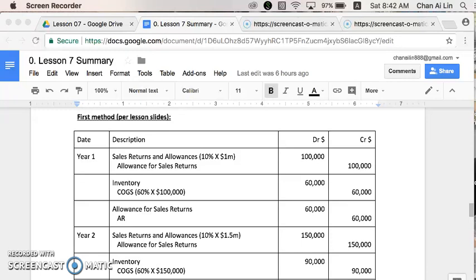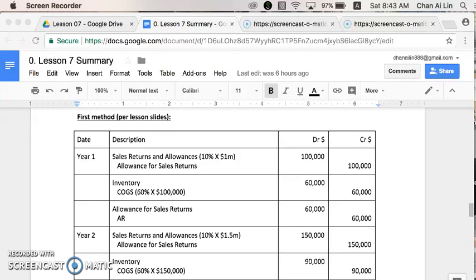Remember in lesson 6, we actually debited the sales return allowance account. But because in the first entry we have already estimated and reported the sales return allowance figure, right now we will record the actual sales return against the allowance for sales return account without touching the contra revenue account anymore. So we'll debit the allowance for sales return and credit AR 60,000.